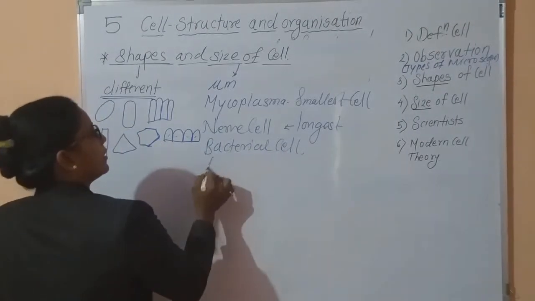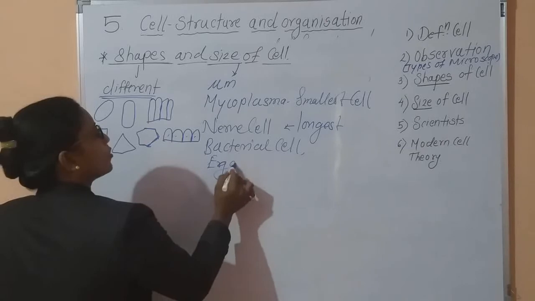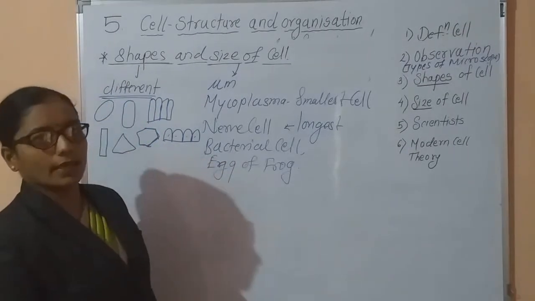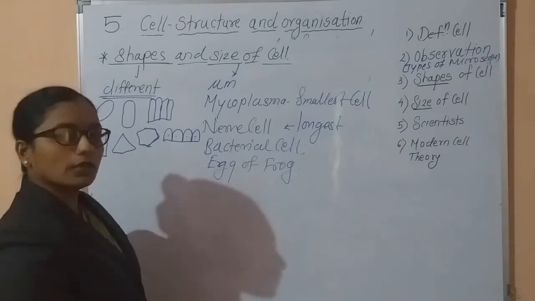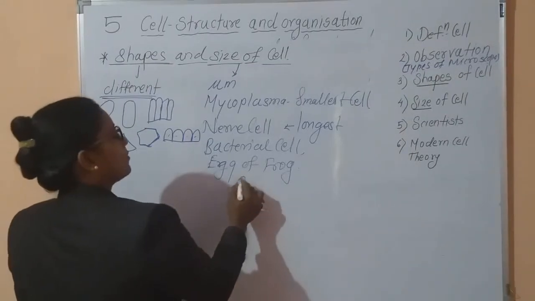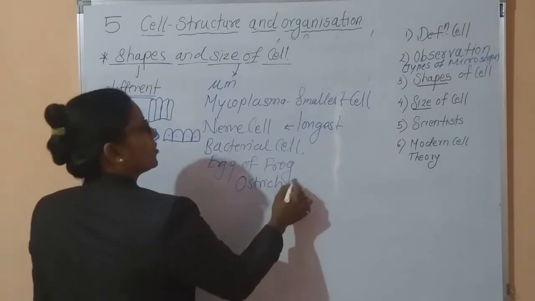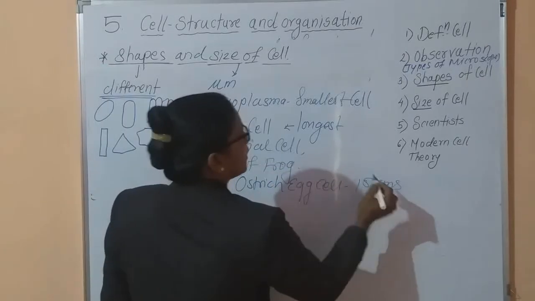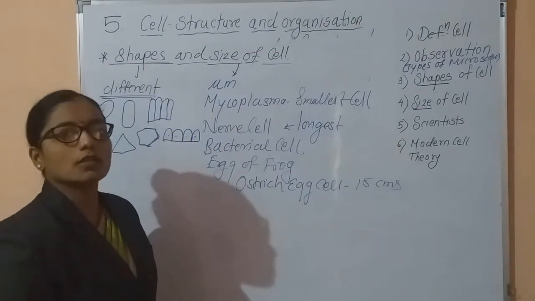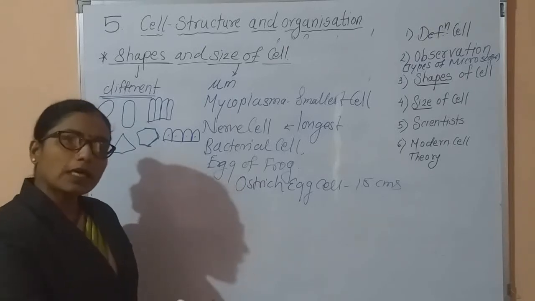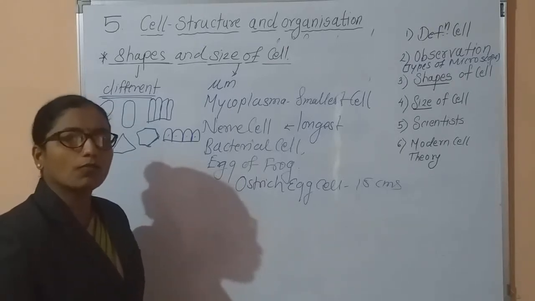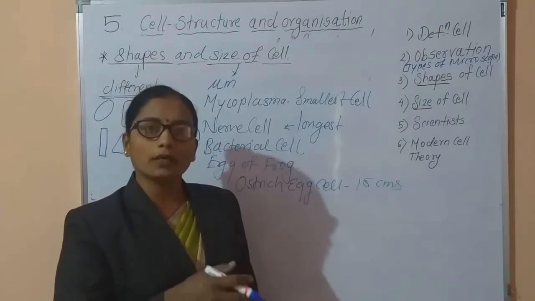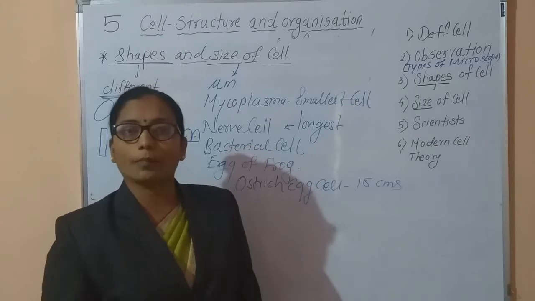Then eggs of frog. Different types of cells can be observed under the microscope. For example, the ostrich egg cell is nearly 15 centimeters. How much? It is 15 centimeters. It means in the animal kingdom and plant kingdom, whatever plant cells and animal cells are present, these are of different sizes and different shapes.